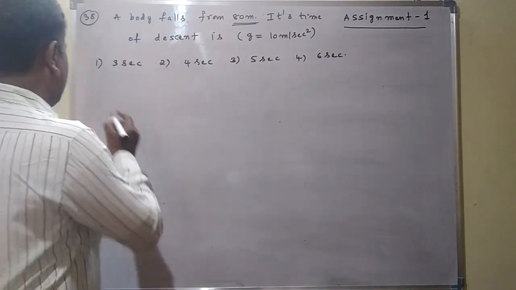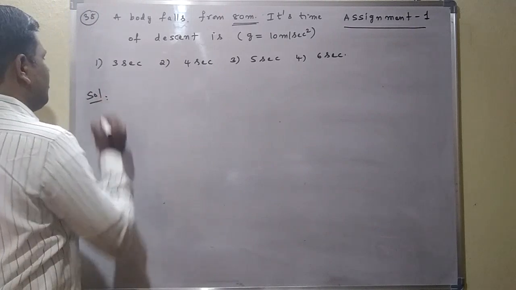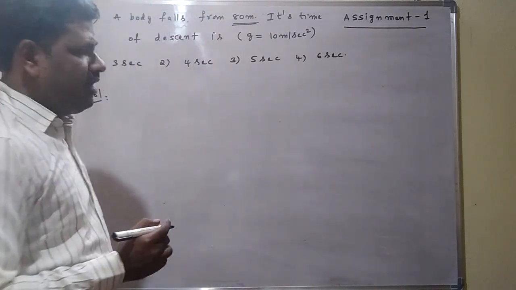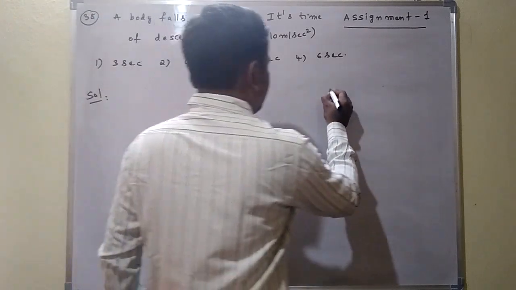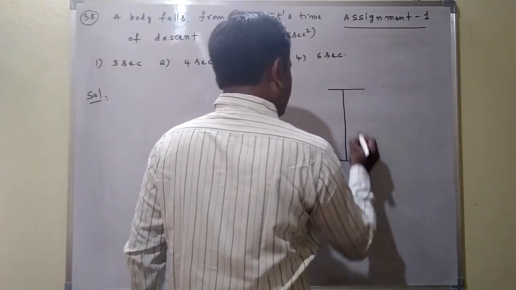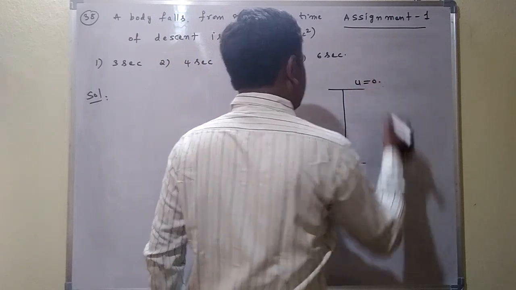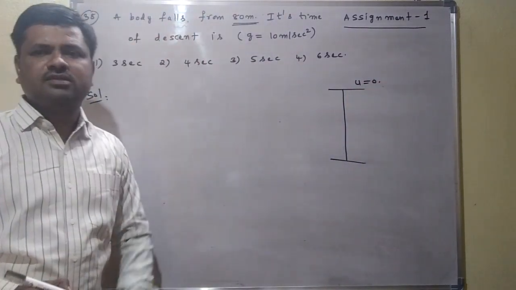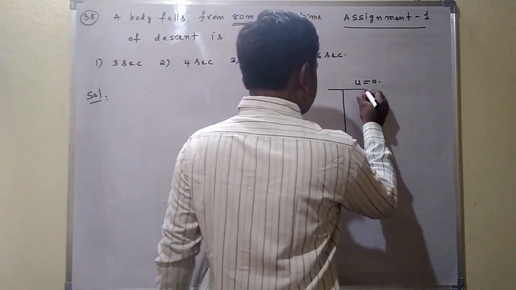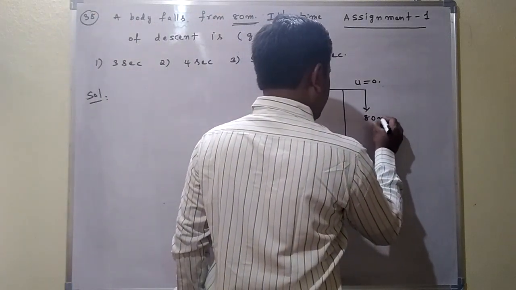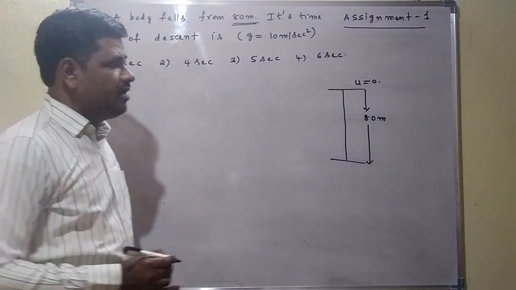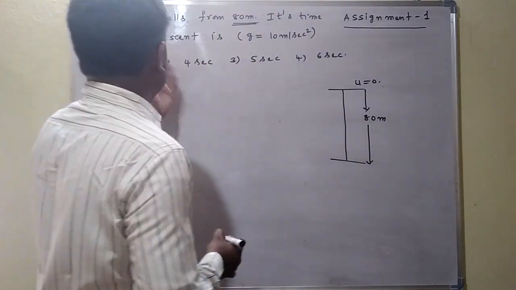Generally we know the formula, but I will also explain how that formula comes. See there, the body is freely falling. Freely falling means the initial velocity is 0. The body falls from 80 meter height, which means it is freely falling. The height is given as 80 meters. Now the time taken by the body to reach the ground is called the time of descent.